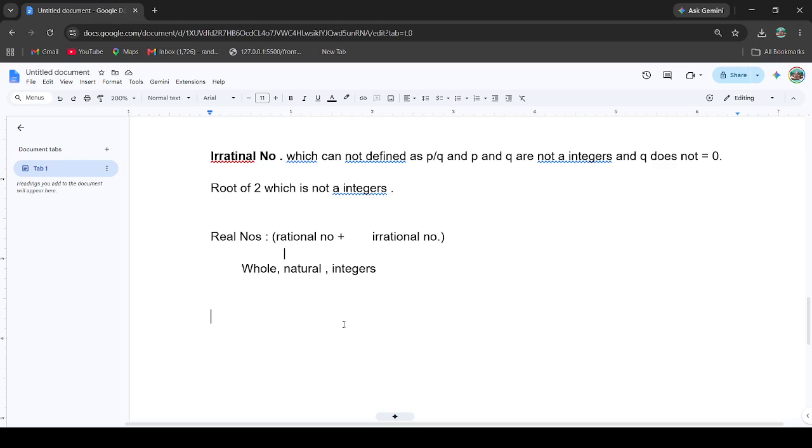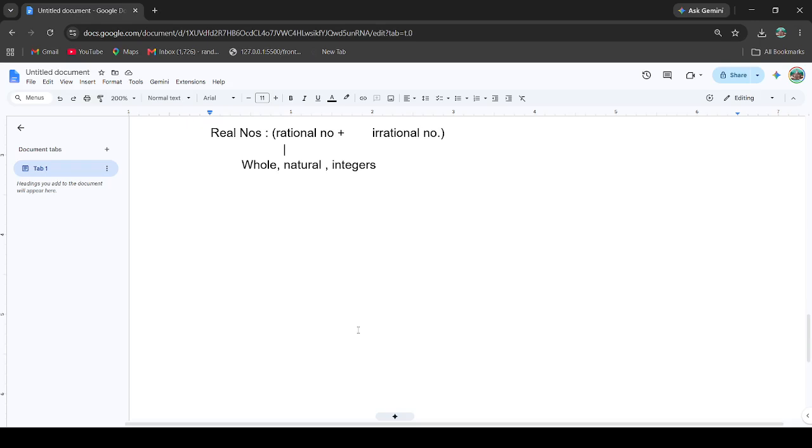Now we will discuss the prime number. So what is a prime number? A number which is divisible by 1 and itself is called a prime number.